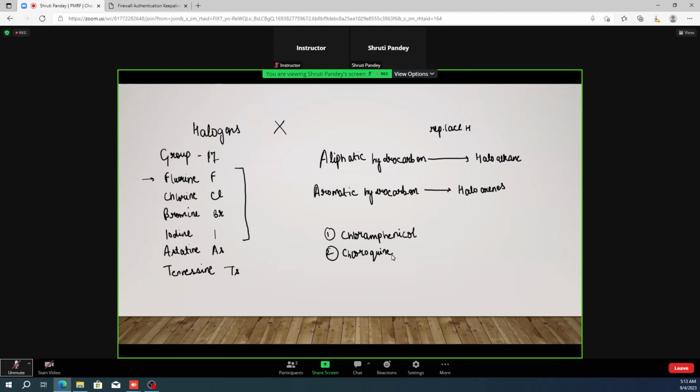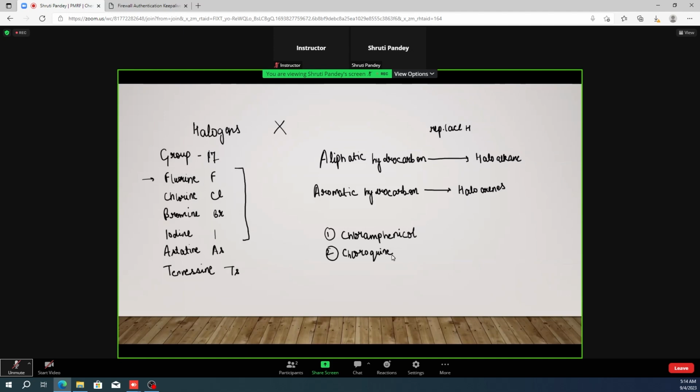For example, we have chloramphenicol. It is an antibiotic which has chlorine, as the name suggests. And this antibiotic is used for the treatment of typhoid fever. Then another example is chloroquine. It is also used for the treatment of malaria.